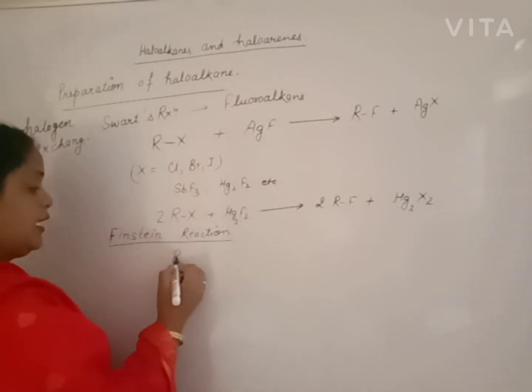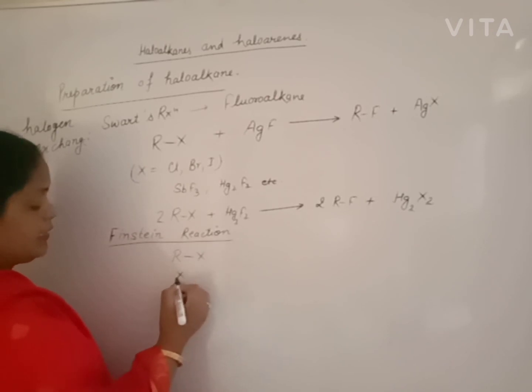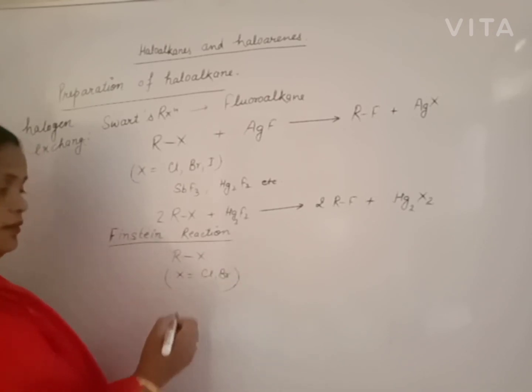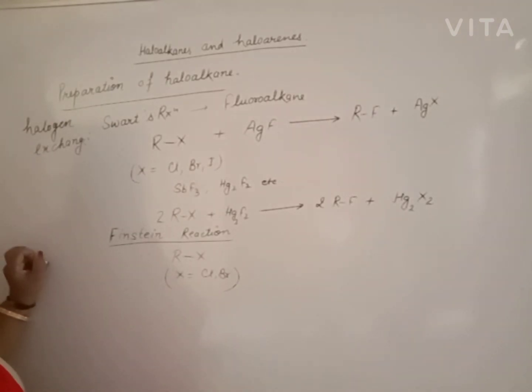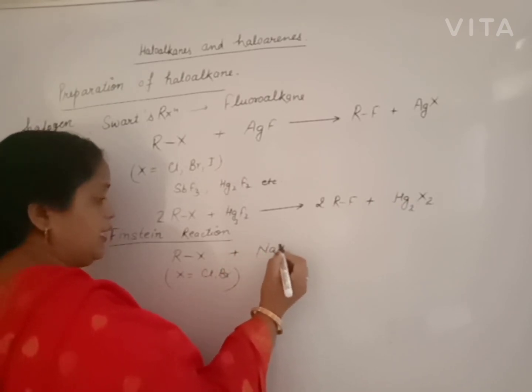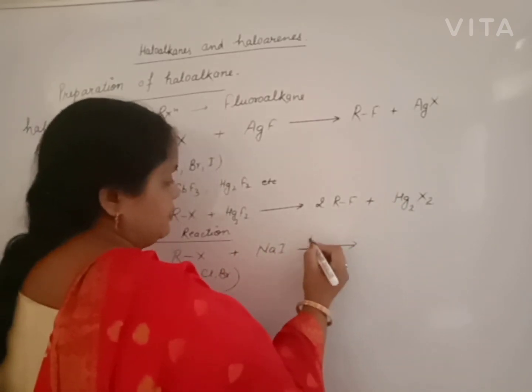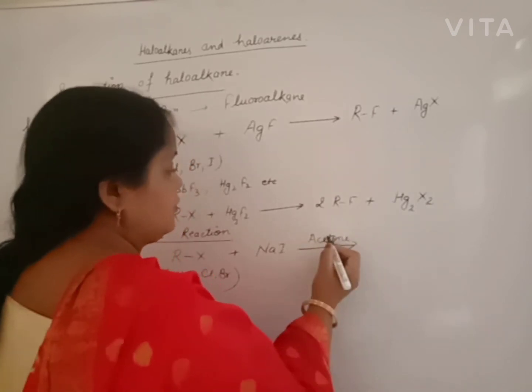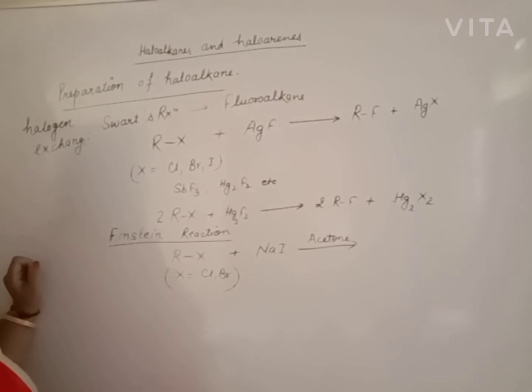Beta, we have haloalkane. X may be Cl or Br. Rarely F, but we do not use fluorine itself. Beta, we treat it with sodium iodide in presence of acetone. Acetone means under dry condition.